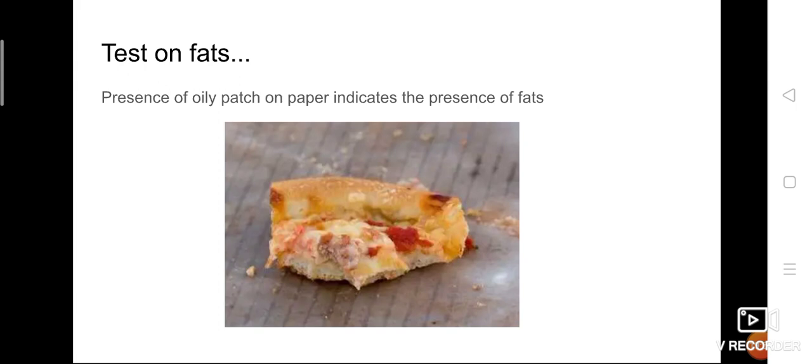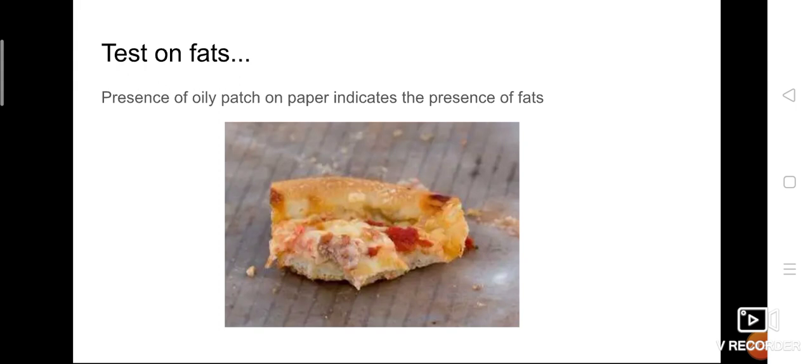After frying the vada, just take it and keep it on a paper. After some time, take the vada away and hold the paper up. You can see that the portion of paper where we kept the vada becomes slightly translucent. What do you mean by translucent? If you keep a paper in front of you, you can't see the opposite side of that paper.